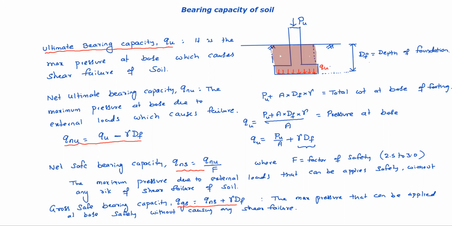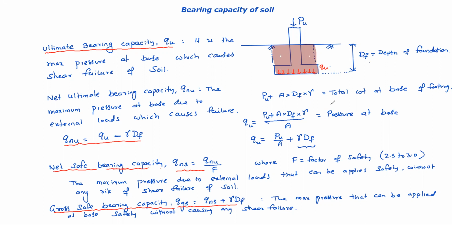Like this, these four terms we need to understand. Here our main concern is how to find ultimate bearing capacity. If you have ultimate bearing capacity, any other things can be worked out very easily. So net safe load or everything can be worked out.